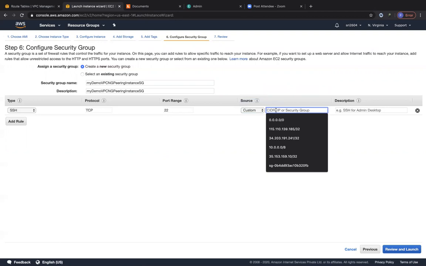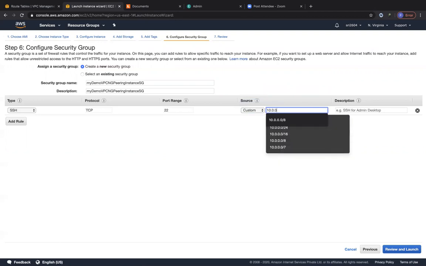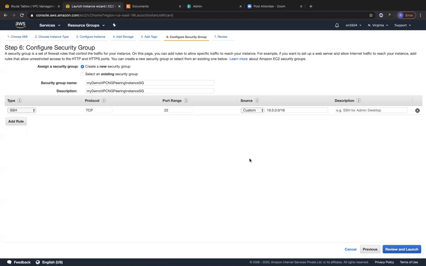Instead, once we peer these VPCs, the instances within these VPCs can talk to each other, right? So why not do something like this. Let's put the 10 dot network as a source. Remember that this VPC is the 192.168 VPC, right? And if we specify the SSH traffic to come only from the 10 dot network, that's brilliant, right? When we specify the traffic can come from the 10 dot network, that means all the traffic resides only within Amazon's backbone network when you do VPC peering. So it's only private traffic that comes. Since this EC2 instance that we are creating is sitting within the 192.168 network, we are going to ensure that all of the SSH traffic can come from the other VPC that we have previously created, which is the 10 dot network. Let's go ahead and click on review and launch.